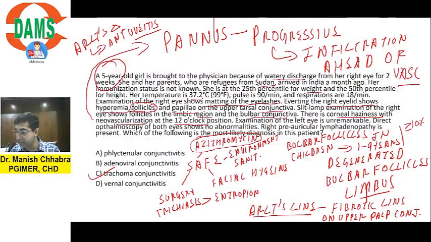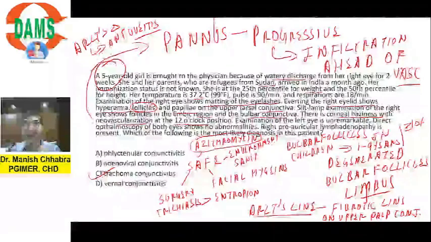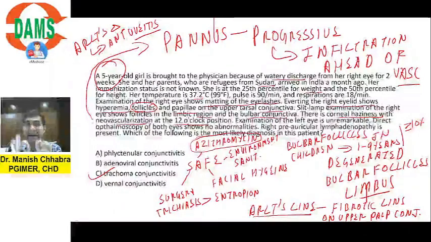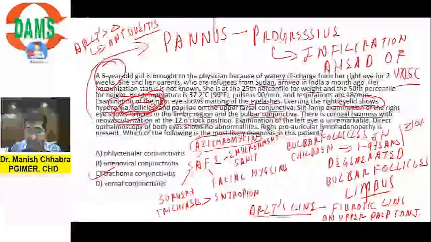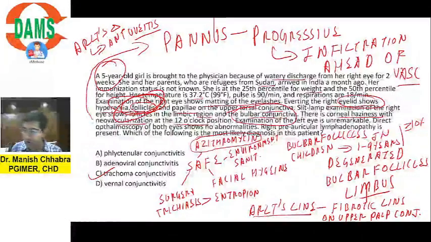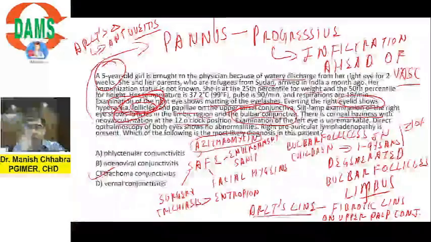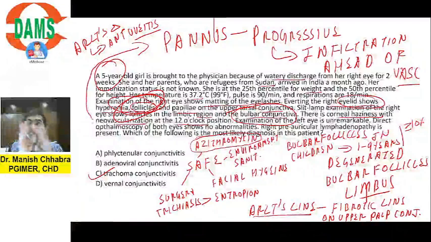So what does that mean? That means that if there is presence of bulbar follicles, because that is the hallmark, it is written right here: eyelid shows follicles on bulbar conjunctiva. Can you see? On bulbar conjunctiva. If there are bulbar follicles in the age group 1 to 9 years in more than 10% of the children in the community, sir, we have to go for the SAFE strategy.